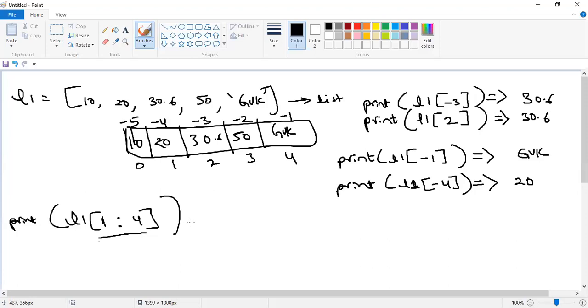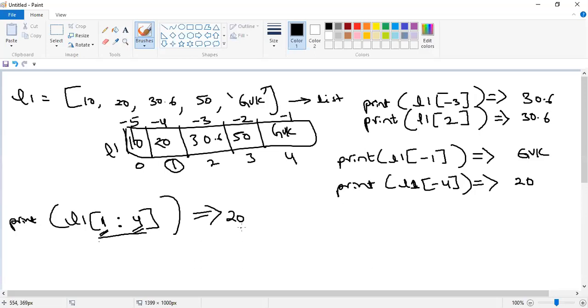So what's the result, guys? When I execute this statement in Python, what will be the output? 1 to 4, right? What's the starting index? L1 of, this is the L1 object, so it starts from 1. What is the ending index? The value which we specify here, minus 1 will be considered. So 4 minus 1 is what?